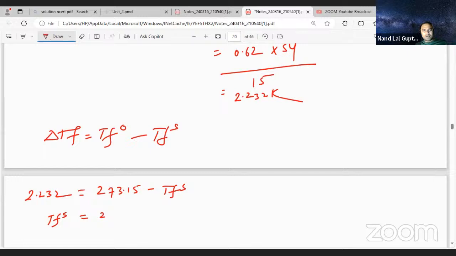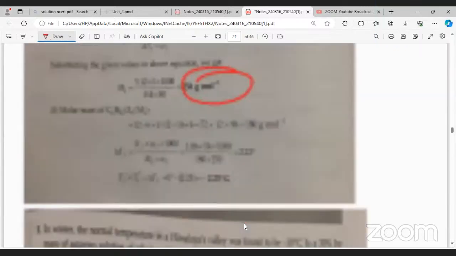TFS is equal to 273.15 minus 2.232. So it has come out to 270.818 Kelvin. So if you are adding 54 gram of sugar, then the freezing point will be reduced. Here you can check the answer also.